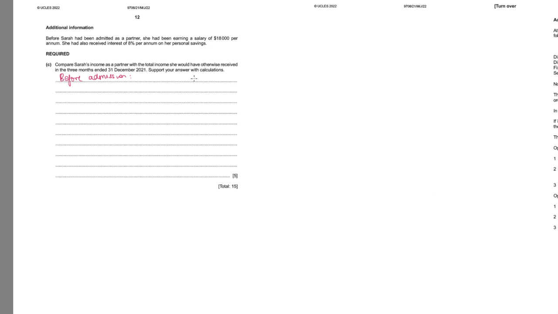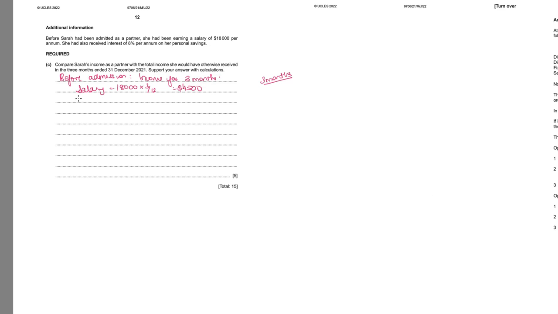So before her admission, we'll be doing all calculations for 3 months, because the data from the appropriation account we have is just for 3 months. So all calculations will be for 3 months. So before admission, her income for 3 months, we have her salary, which is 18,000 per month. So 18,000 into 3 by 12, which is 4,500.